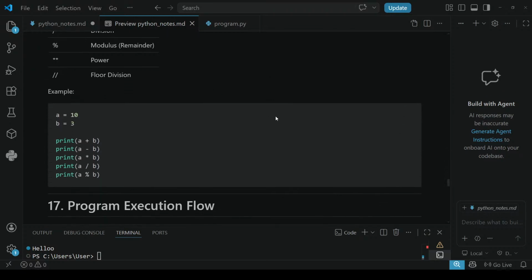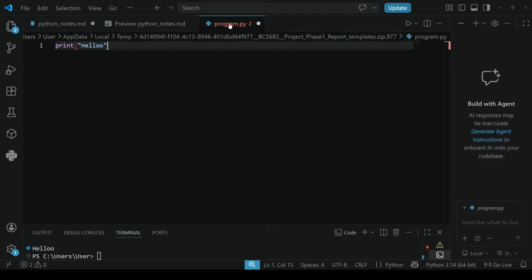For example, let us perform these calculations.